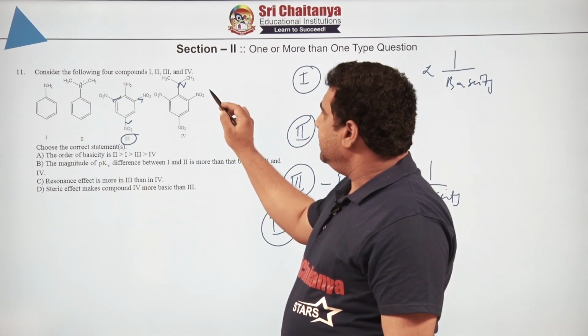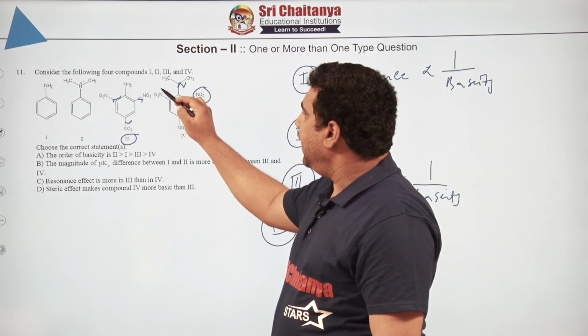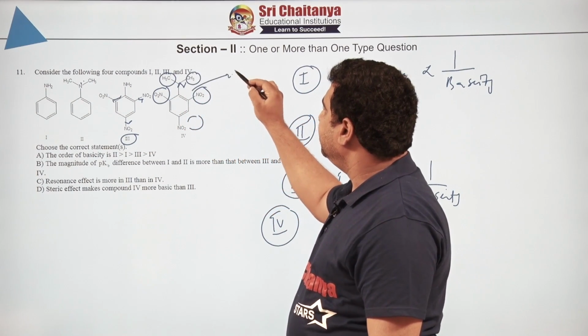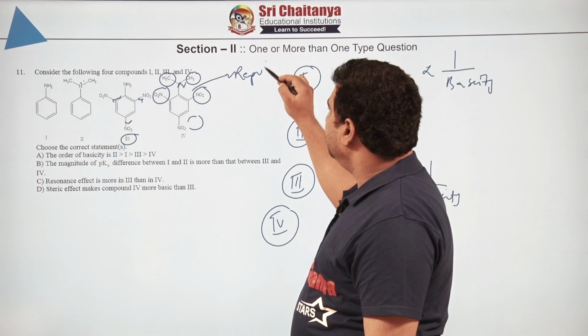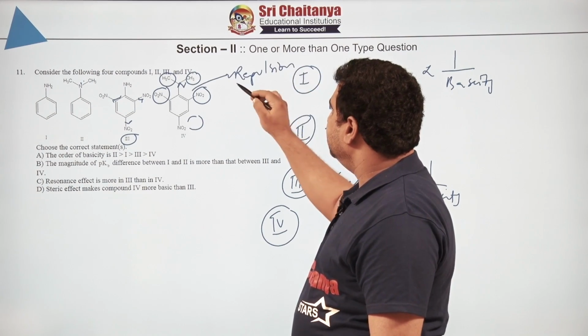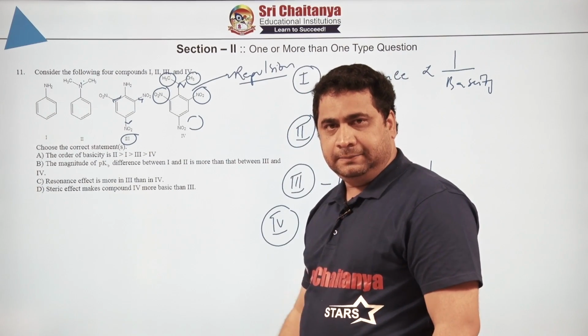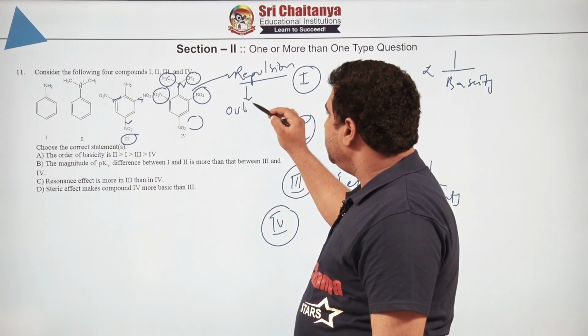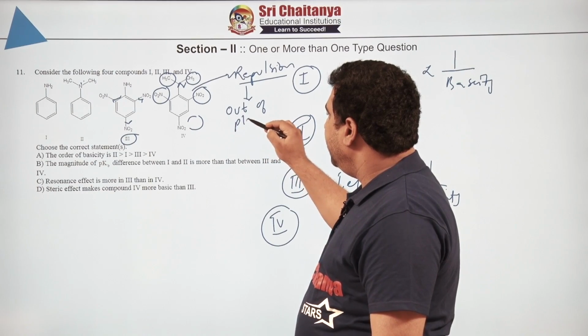So everybody can see these nitro groups and these methyl groups all will come in one plane and they undergo what? Repulsion. When they undergo repulsion, then what happens? Due to repulsion, the nitrogen will go out of what? Plane.